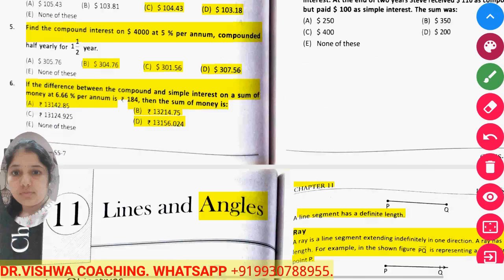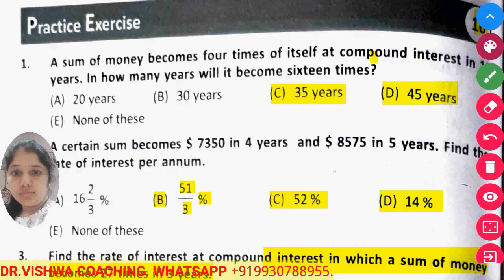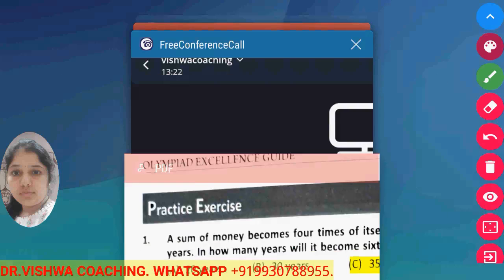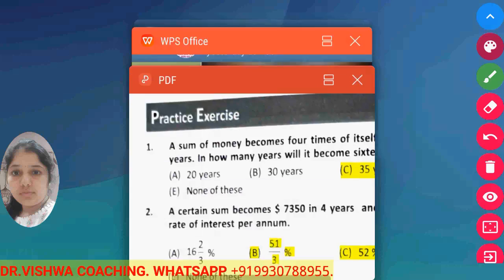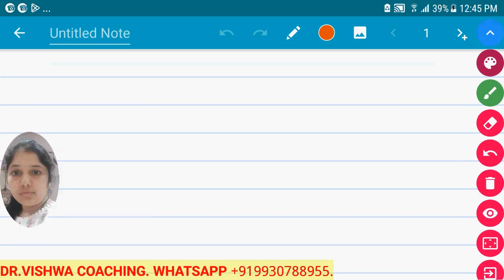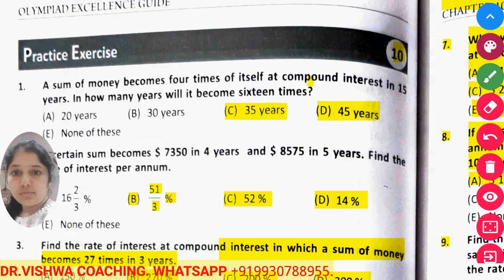Okay. A sum of money becomes 4 times itself at compound interest in 15 years. In how many years will it become 16 times? Now see what is given. The sum of money becomes 4 times when kept for 15 years at some rate, and compound interest is applied.